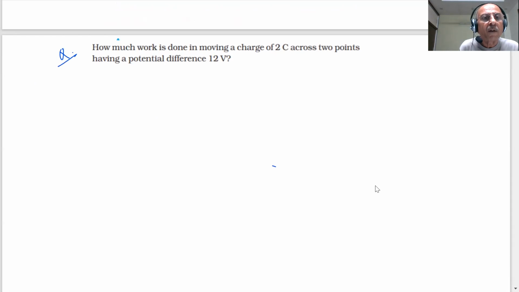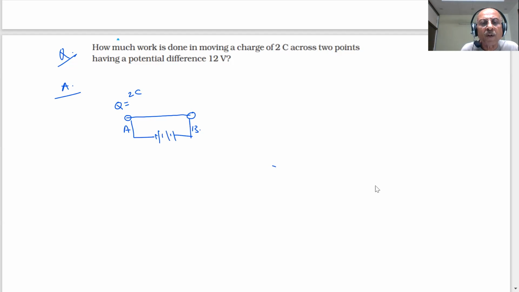What is the question, students? How much work is done in moving a charge? Here are the 2 points, and you have a charge Q, how much? 2 coulombs. 2 coulombs of charge you have to move from point A to B. What is the potential difference here?